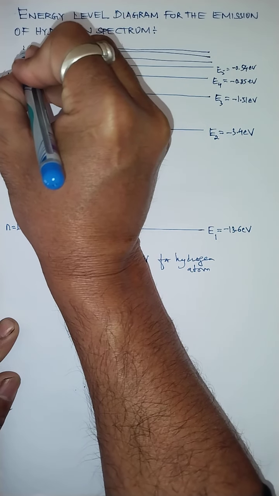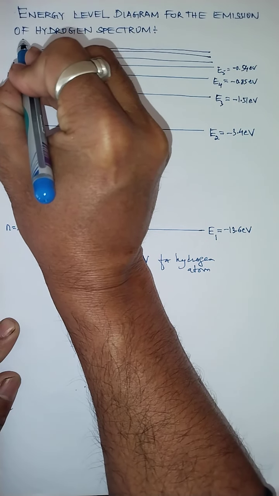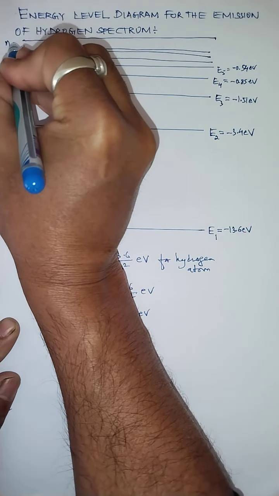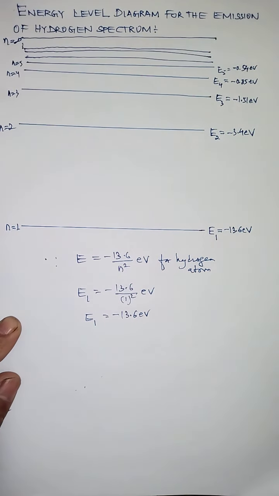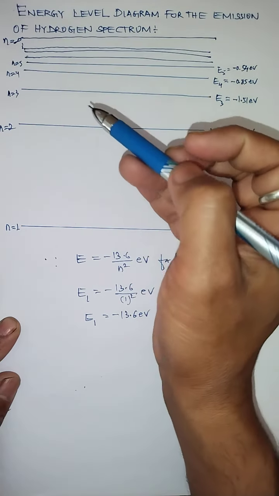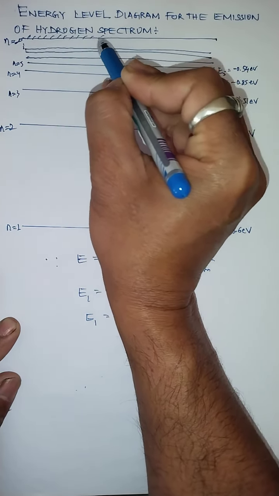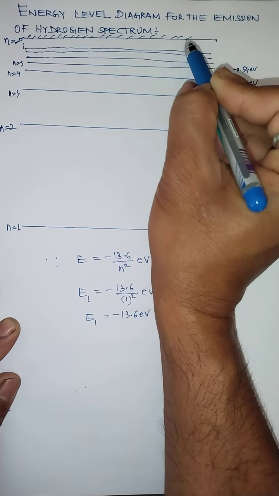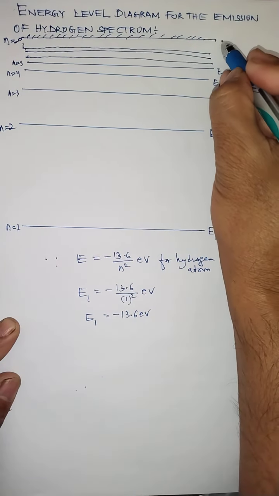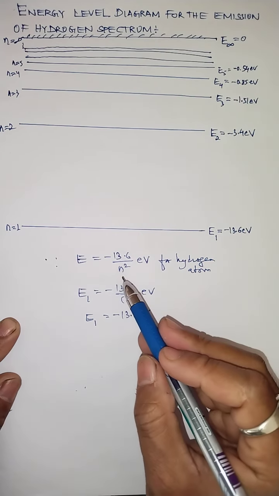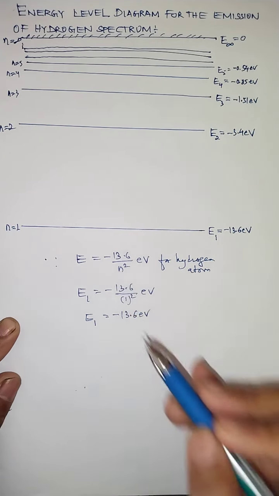So I can just draw it this way, so that we have the energy acquired by the electron in the infinite orbit. So let me just do that then. n equals infinite. So n equals infinite means the orbit can extend up to infinite orbit also. But when you reach infinite orbit, the energy acquired by the electron in infinite orbit will be 0. Because if I substitute n equals infinite, this value will be 0.